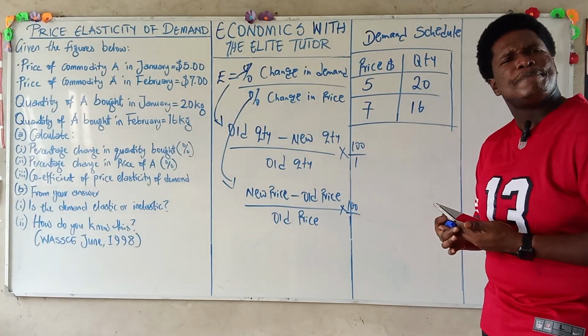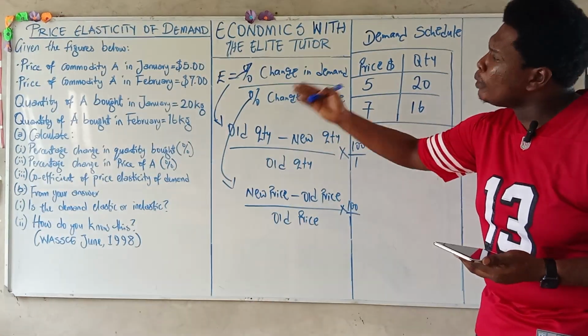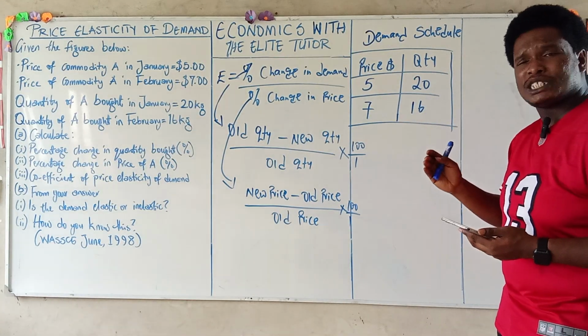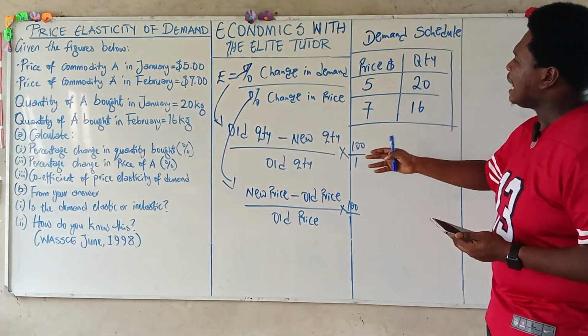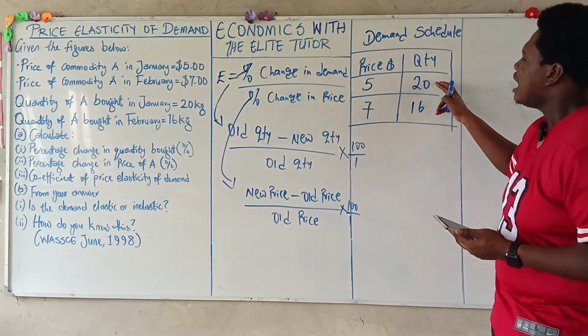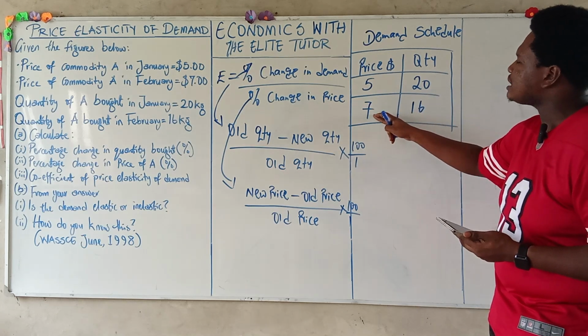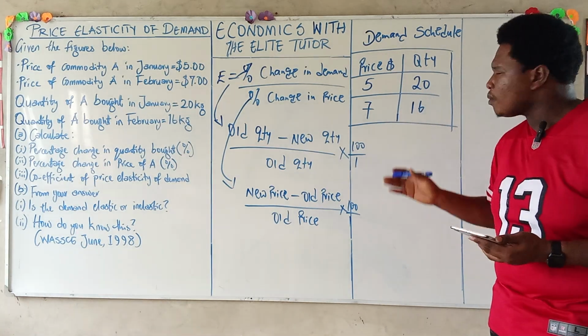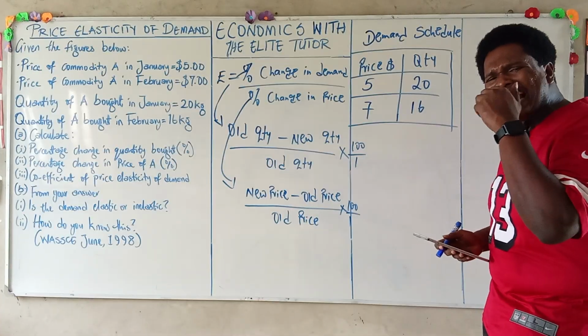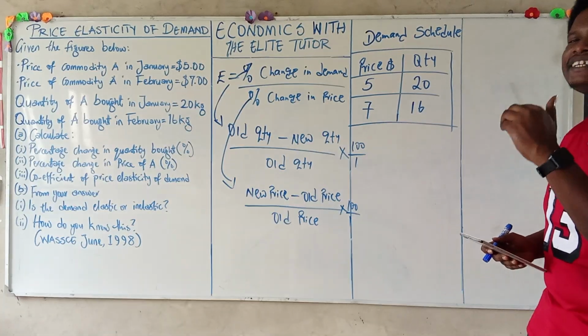Now, we've been able to put this question into our demand schedule, showing the relationship between price and quantity. That means when the price was 5, the quantity demanded was 20. And when the price increased to 7, the quantity demanded reduced to 16. Now, this explains the law of demand.